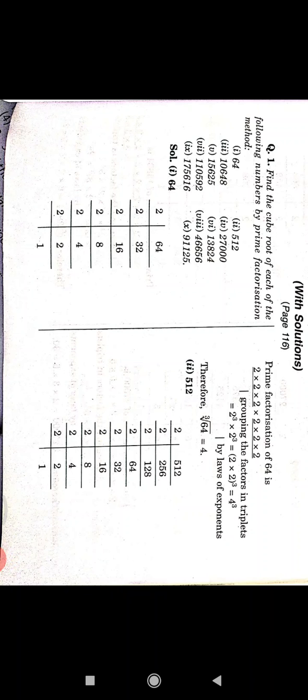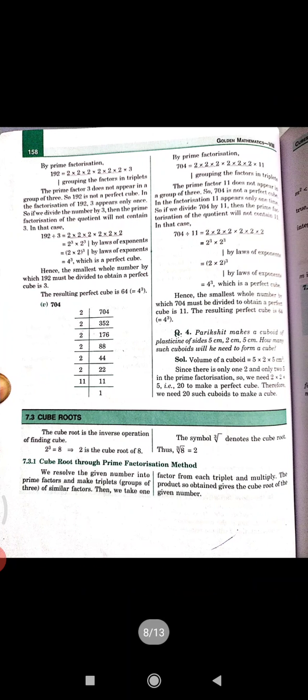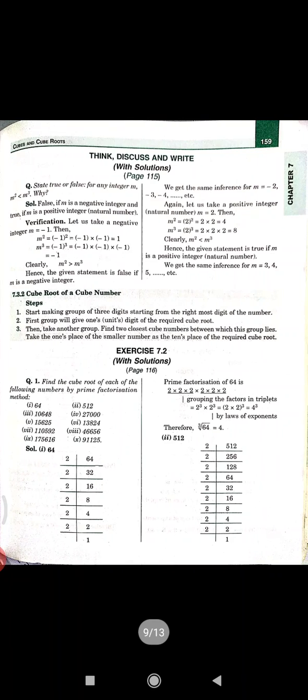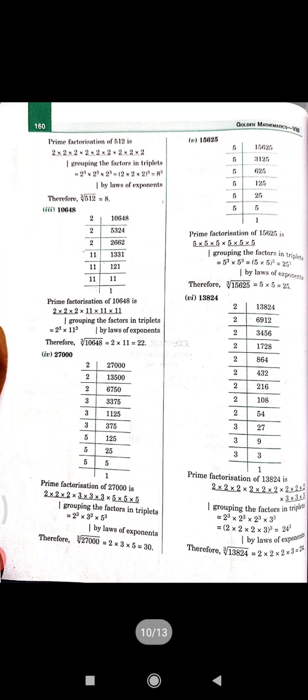Divided by 2, 16, then 8, 4, 2, and 1. So 2 cube multiply 2 cube multiply 2 cube, that is 8 cube. Therefore the cube root of 512 equals 8.